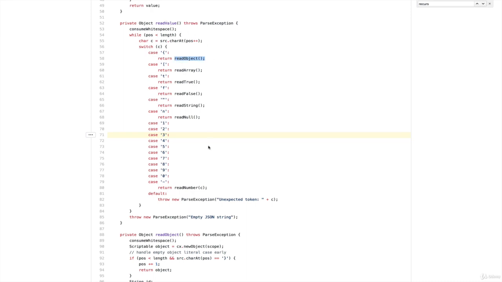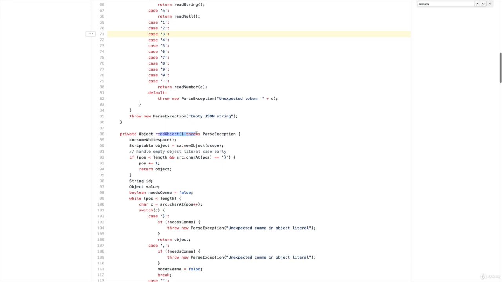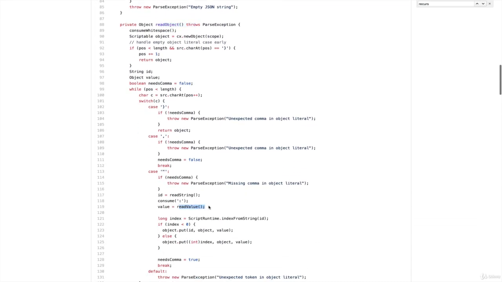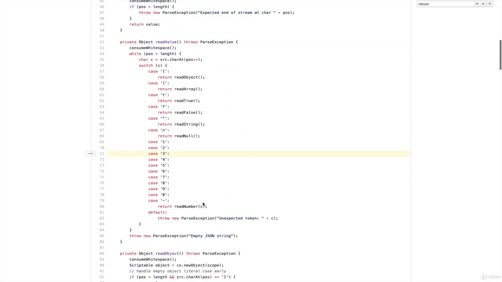It calls readObject. Well, if we look at readObject, in the middle of it, if we scroll down a bit, it calls readValue again. So then readValue is called, and that could call readObject, and we end up with this cycle where even though it's spread across two different methods, they are calling each other. So readValue is calling readObject, which is calling readValue, which calls readObject, and it's this cycle that goes over and over. So that's an example of recursion.